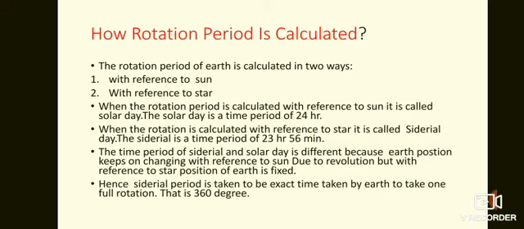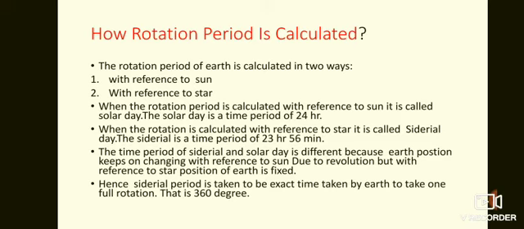The rotation period of the earth is calculated in two ways. One is with reference to the position of the star, and another is with reference to the position of the sun.